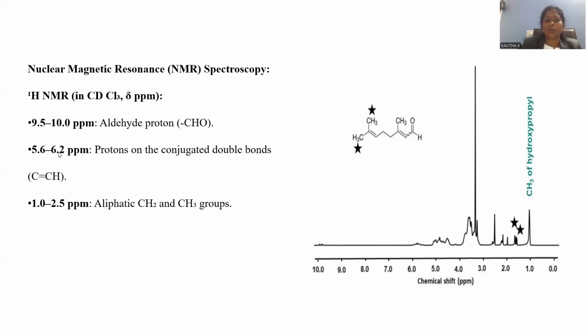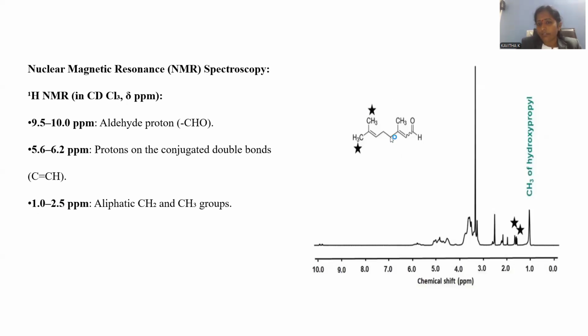5.6 to 6.2 is also there, that is for the carbon-carbon double bond. Here carbon-carbon double bond hydrogens are observed, and whatever methyl and methylene hydrogens are present within the molecule, obviously they are going upfield, giving peaks in the range of 1 to 2.5.